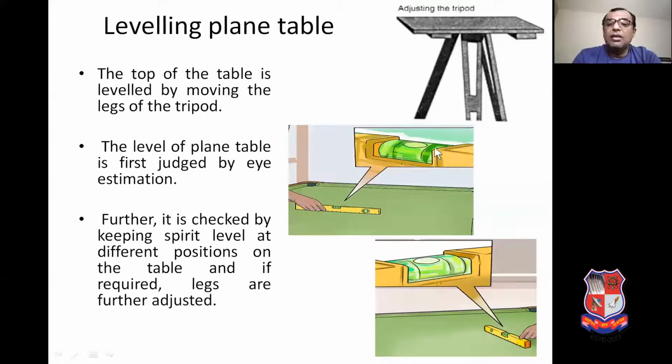After achieving this, as you see in this figure, we fix the spirit level at right angles to the first direction, and again by using the legs of the tripod, we bring the bubble of the spirit level to the center. When the bubble remains at the center in both position number 1 and position number 2, that means our plane table is perfectly level.